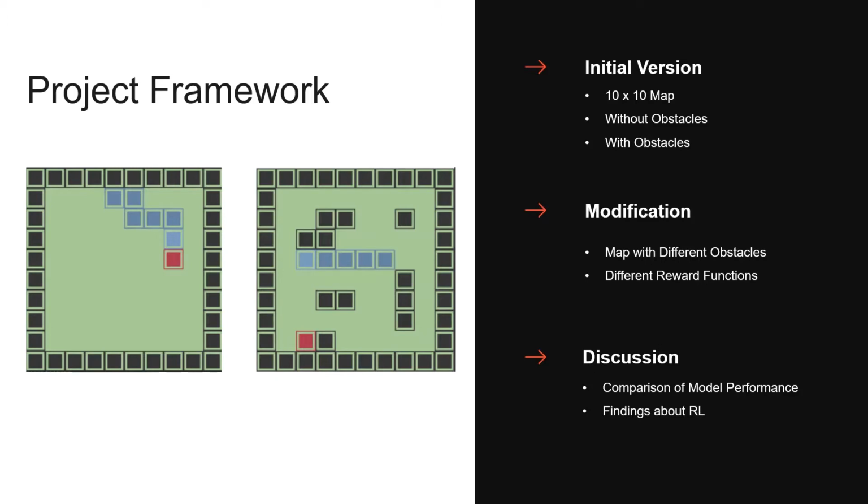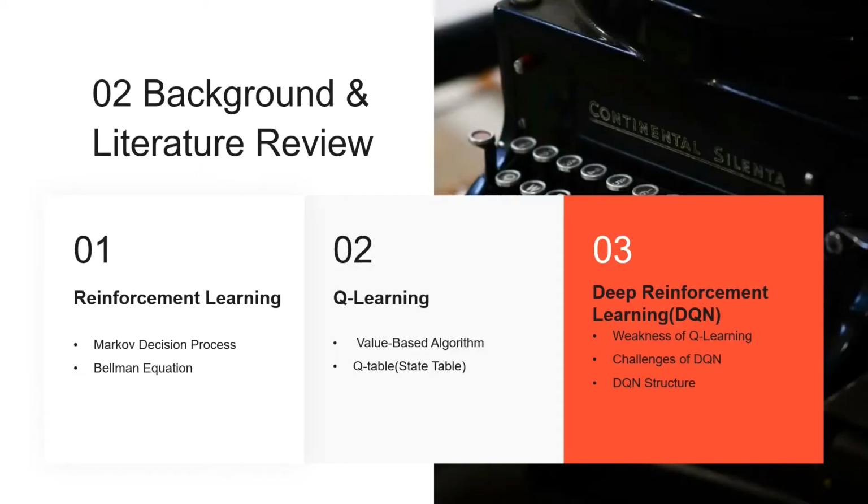After that, two modifications have been made. The first one is changing the map with different obstacles, and the other one is using different reward functions. After these trials, we made some comparison about the performance of reinforcement learning models on different snake game scenarios. Finally, we had a discussion of what we have found about snake AI and RL algorithms in this project. Now pass it to Li Zhongxian.